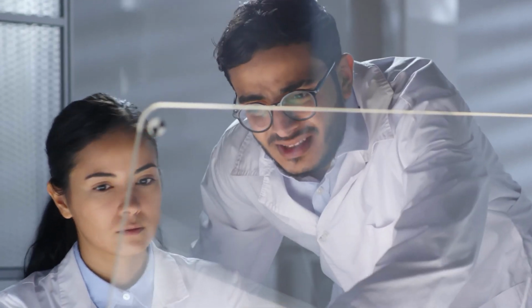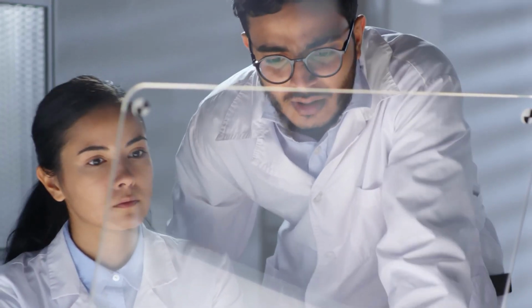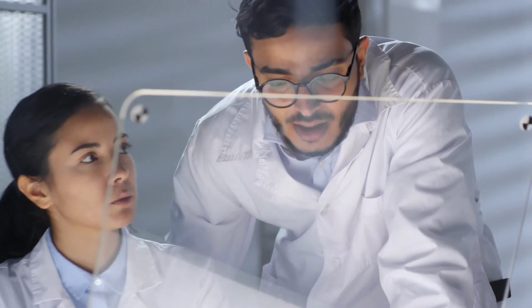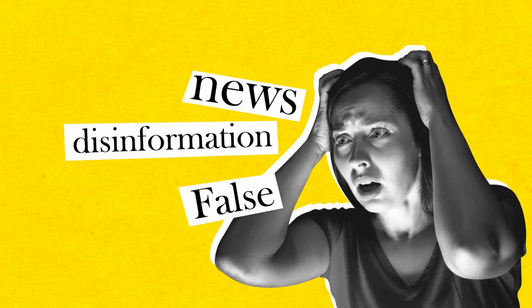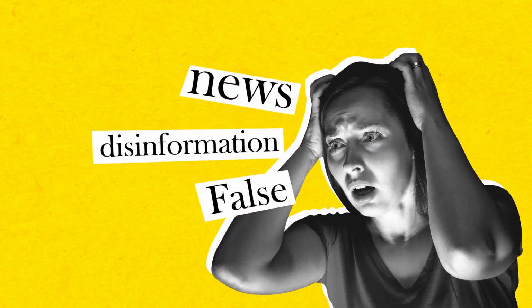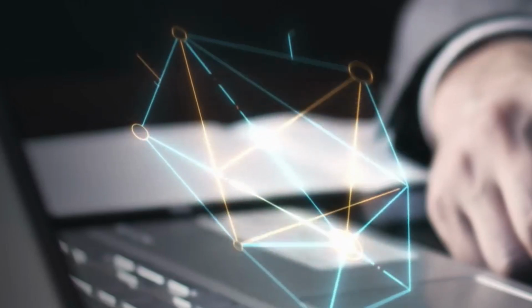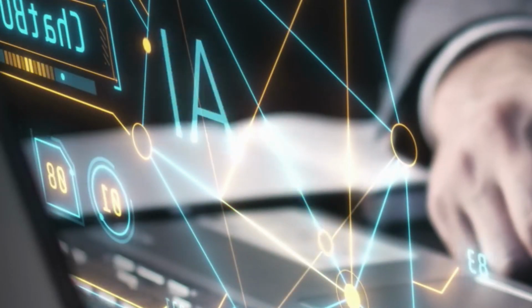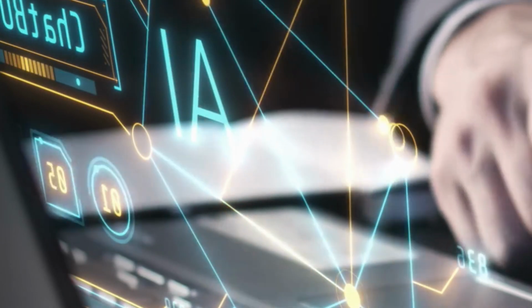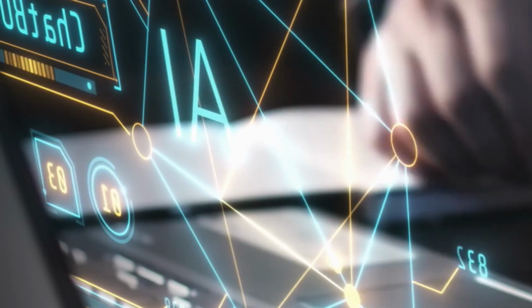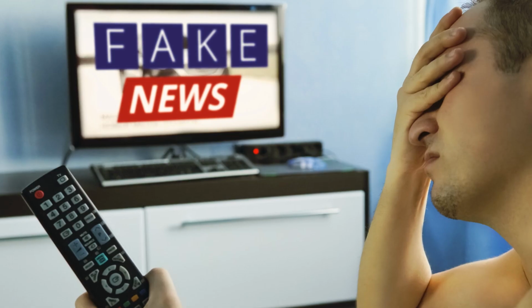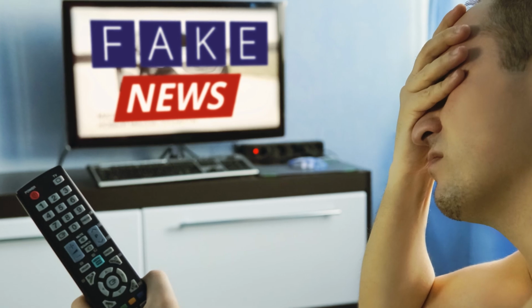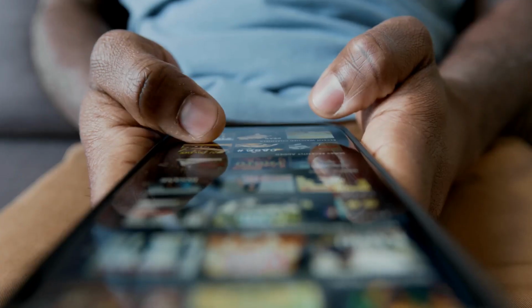Its limitations include a lack of contextual understanding, susceptibility to bias, and difficulty with novel or subjective content. This all means that AI cannot be fully relied upon to detect lies on its own. However, when combined with human judgment and continuous updating, it can serve as a powerful ally in the ongoing effort to distinguish truth from deception, especially in today's world where misinformation is evolving faster than ever.